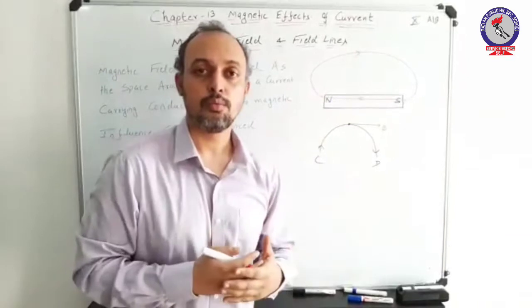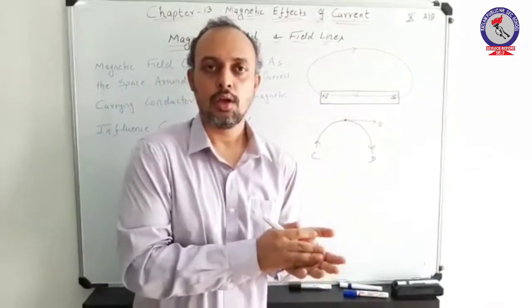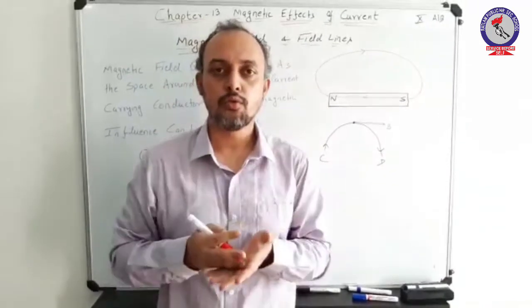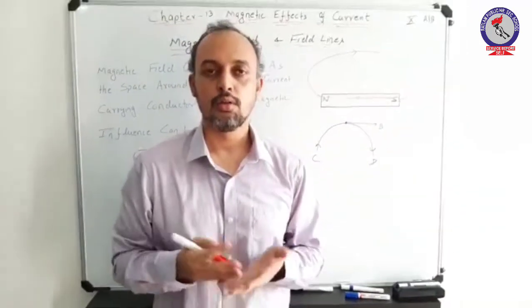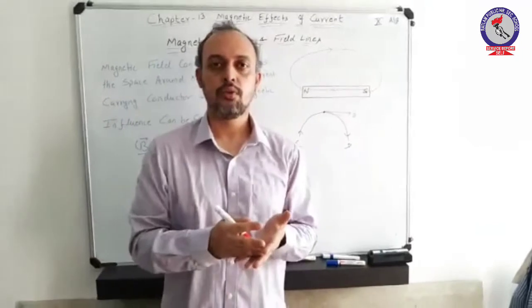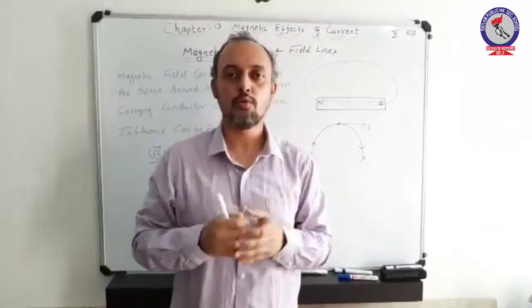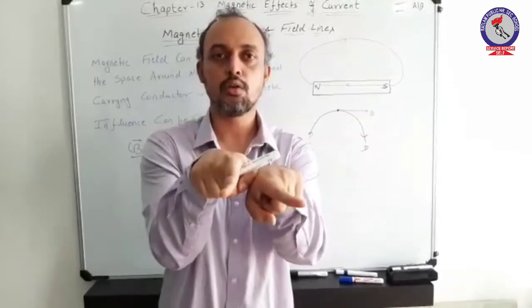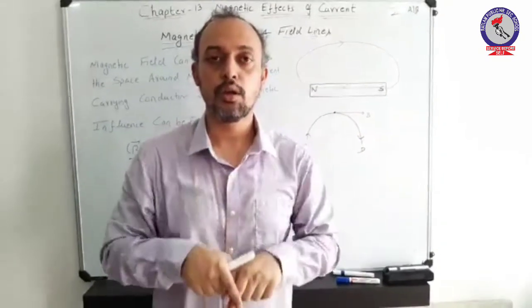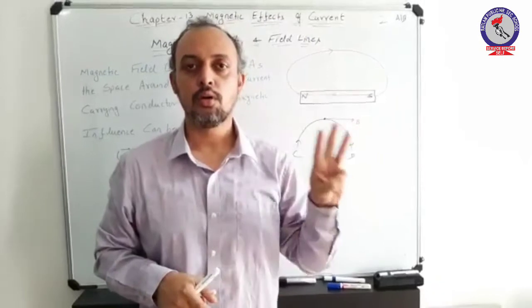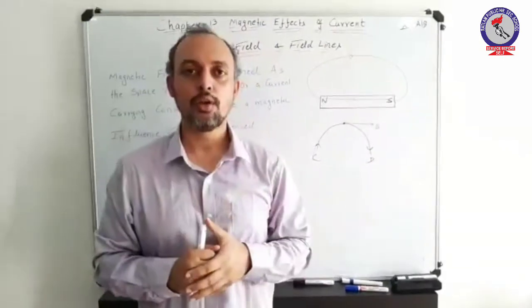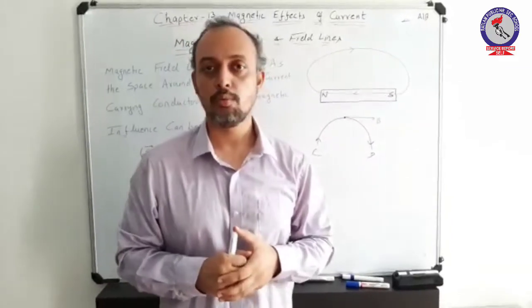The third important property, which is similar and we have already understood in the previous section, is that two lines of force do not intersect. The reason is pretty clear. If we draw a tangent onto the point of intersection, we will observe two directions of field on a single point, which is practically impossible. So the third important property you should remember is that two magnetic field lines do not intersect at any point.